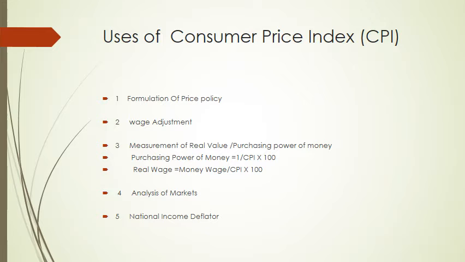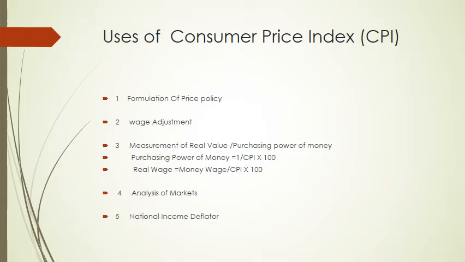Number three, these are used for measurement of real values of rupee or its purchasing power and real income, etc. For example, purchasing power of money is calculated by the formula, that is 1 upon CPI into 100. CPI means Consumer Price Index. In the same way, we can calculate real wages, which is equal to money wage upon Consumer Price Index into 100.